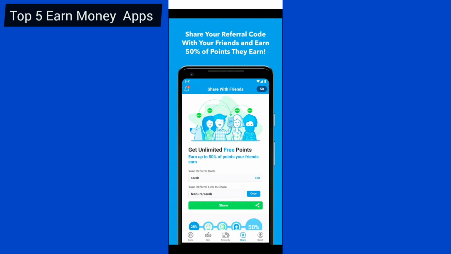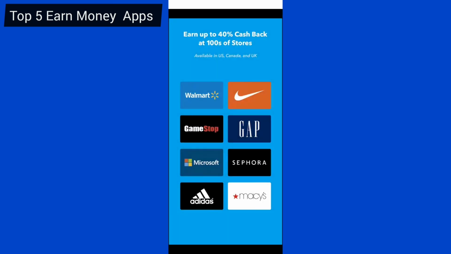You can also refer your friends to this application, which is called Future Point, and you get paid. When you get anyone to install this application, you will get 50% of whatever they earn, any time they make any money or earn any points from anywhere. So yeah, that is what I need to talk about.